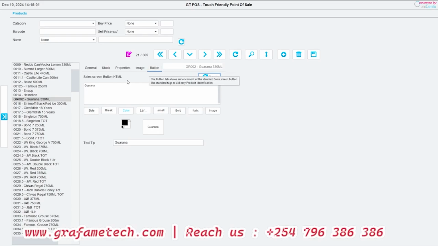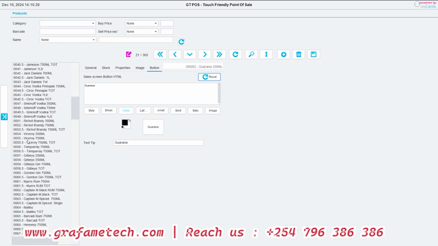That's what I was telling you, how they look on the table when we are selecting the product. Sometimes you'll find that the wordings and the images are kind of conflicting. So we have an option of customizing the buttons to be exactly what we need and how we need them to look. So this is where we configure all our products.